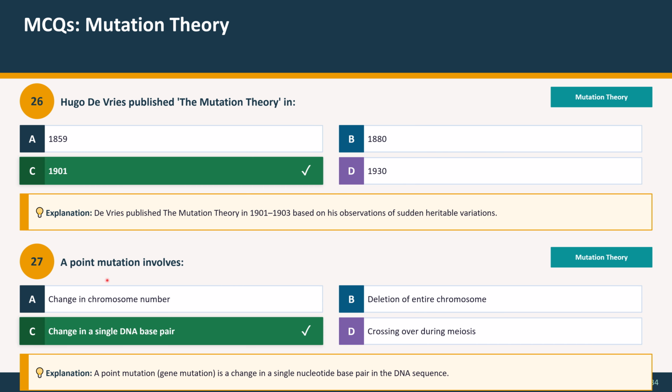Question 27. A point mutation involves: A, a change in chromosome number; B, deletion of an entire chromosome; C, a change in a single DNA base pair; D, crossing over during meiosis. And the correct option is option C, a change in a single DNA base pair. Explanation: A point mutation, or gene mutation, is a change in a single nucleotide base pair in the DNA sequence.